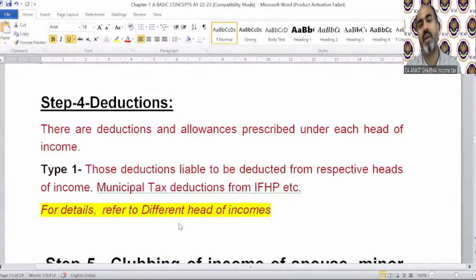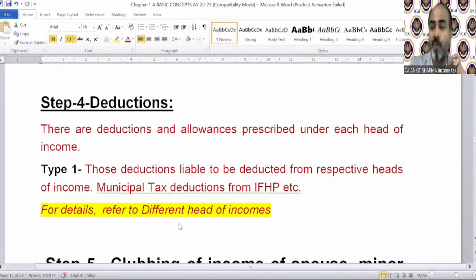Deductions: there are deductions and allowances prescribed under each head of income. There are two kinds of deduction. One is the deduction under section 80C to 80U. And there are certain deductions which relate to the respective heads also. Like there are some deductions in the salary head, separate deductions for that head. There are some deductions relating to income from house property. So these are deductions for some particular or specific head. And there are general deductions which are under section 80C to 80U.